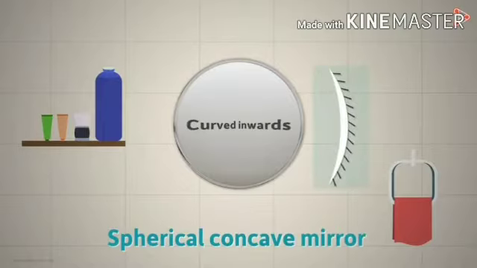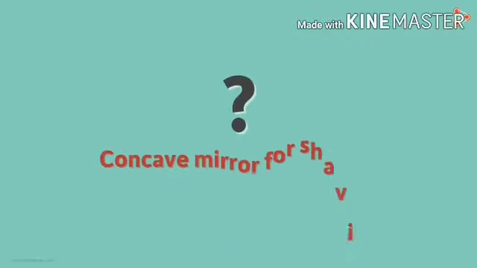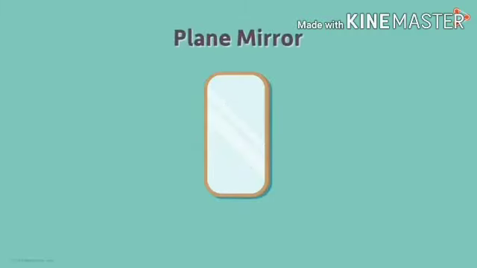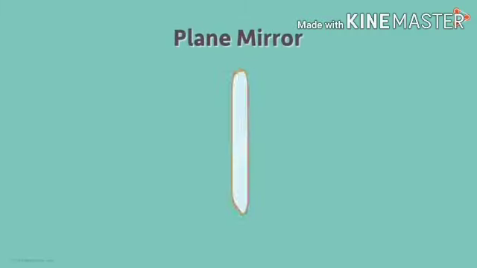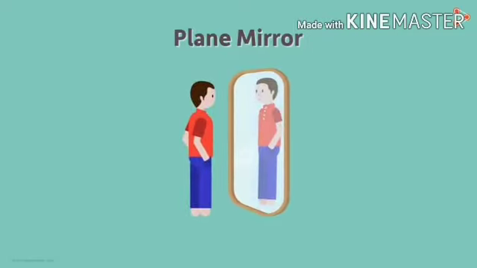Try to move your hand over the surface, you will notice it. This is called a spherical mirror, also called a spherical concave mirror. It is curved inward. It is mostly used in shaving. The obvious question that comes to your mind: why do we use a concave mirror in shaving instead of a plane mirror? For this question, you have to wait for a future video. For now, we concentrate on the plane mirror.